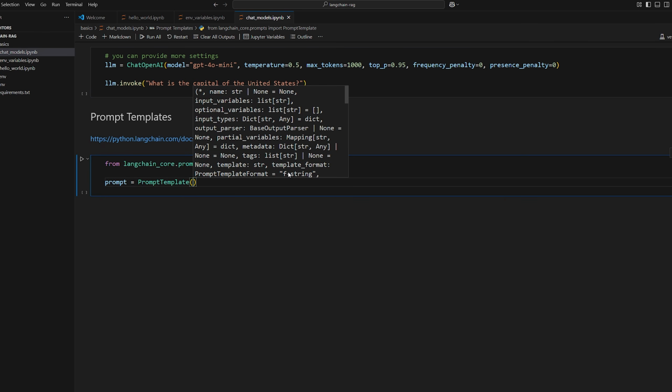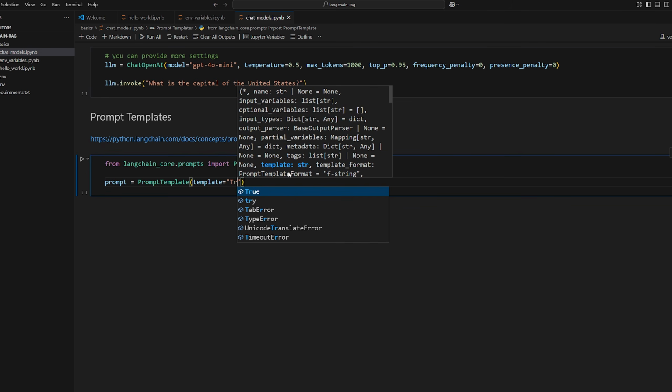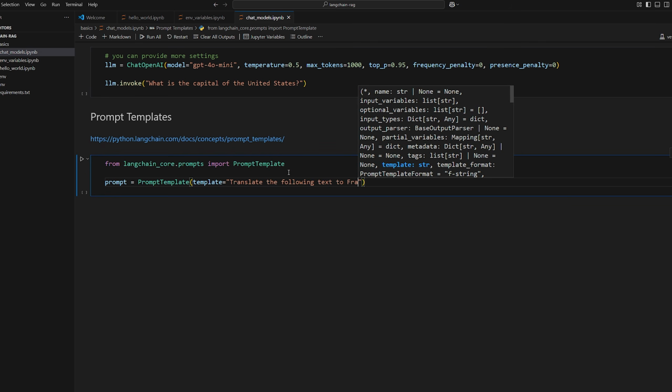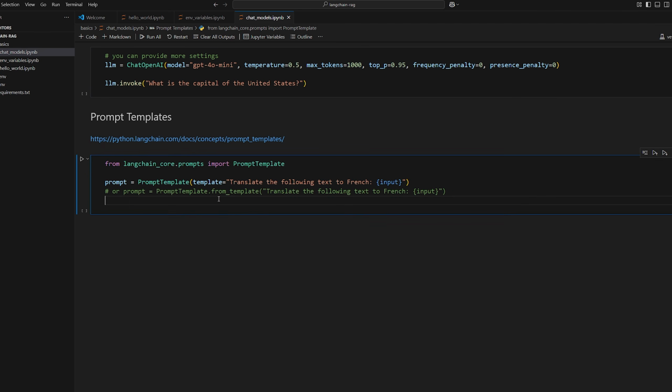And now to this, you can provide just a string. So we could say, for example, template, and we could say translate the following text to French. And then we could do input like this. So this is kind of like a variable pretty much. You can also do from template if you want to. I'm just showing you that because you're going to see a lot of examples of people using it like this, but you can also do it like this now as well, okay?